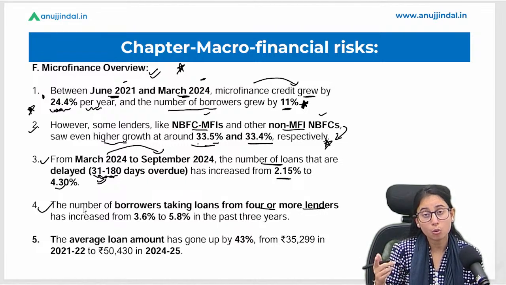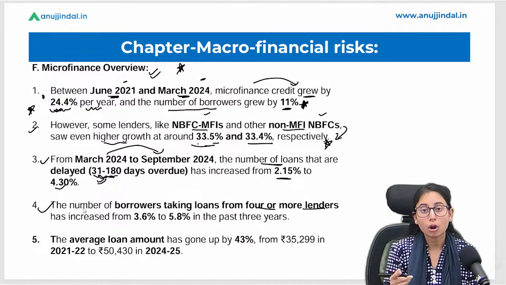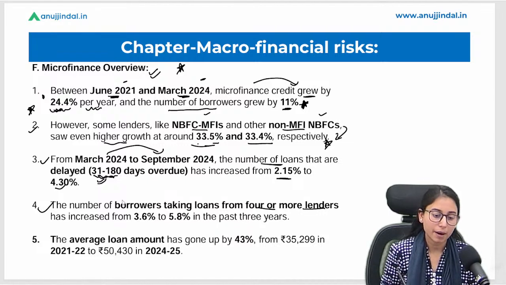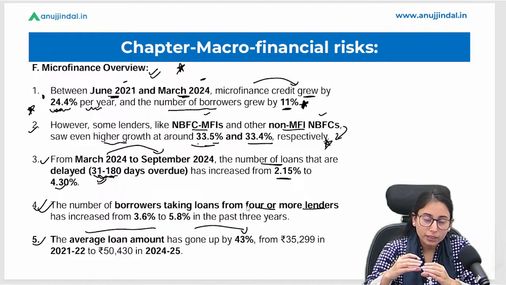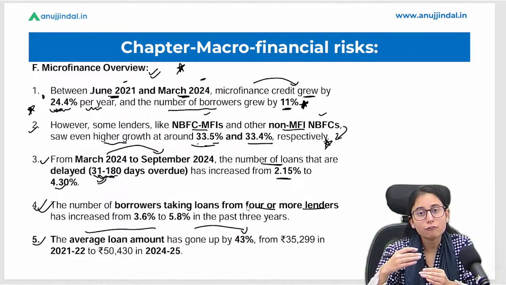So one or more lenders, which is a risky point. What if that single borrower defaults? So it will be a default for not one bank, it will be a default for 4 banks, which is again a risky point for the microfinance institutions. The fifth point says the average loan amount has gone up by 43%. That means the amount of loan borrowed by the borrowers has increased by 43%.